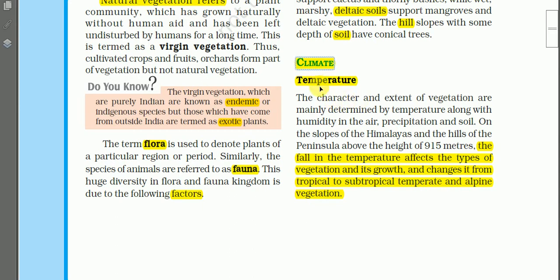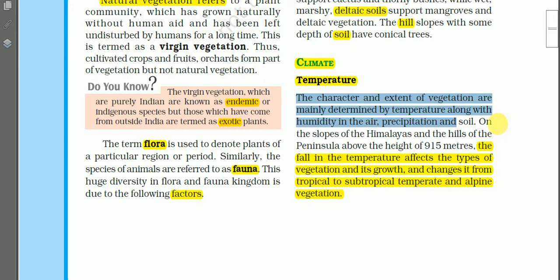So under climate we have temperature, then photoperiod and precipitation. So temperature, see, the character and extent of vegetation are mainly determined by temperature along with humidity in the air. Means the type of vegetation, the nature of the leaf, whether it is a broad leaf or needle-like, are determined by the temperature condition as well as the amount of water vapor present in the air, that is precipitation.